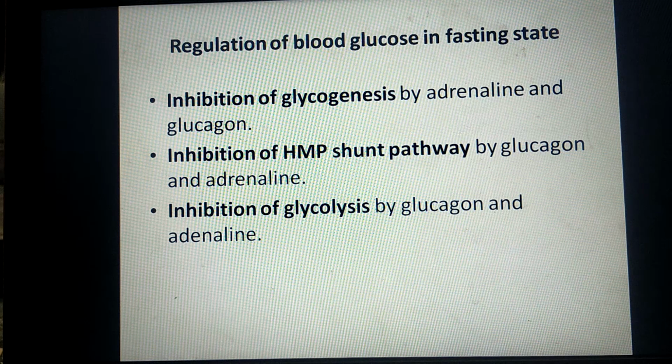They also inhibit the HMP shunt pathway and glycolysis in the peripheral tissues. So these are the 5 mechanisms by which the hormones of the fasting state try to increase the blood glucose level.